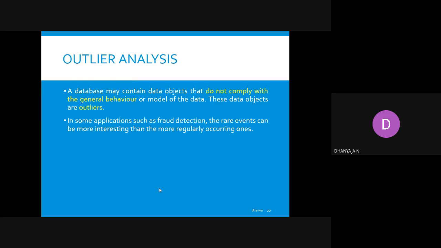Outlier analysis: a database may contain data objects that do not comply with the general behavior, and in some applications, such as fraud detection, the rare events can be more interesting than the more regularly occurring ones.